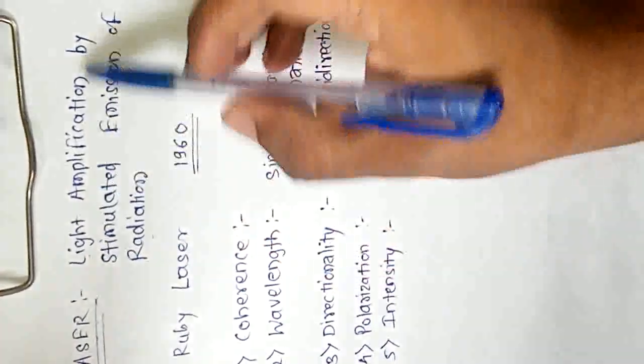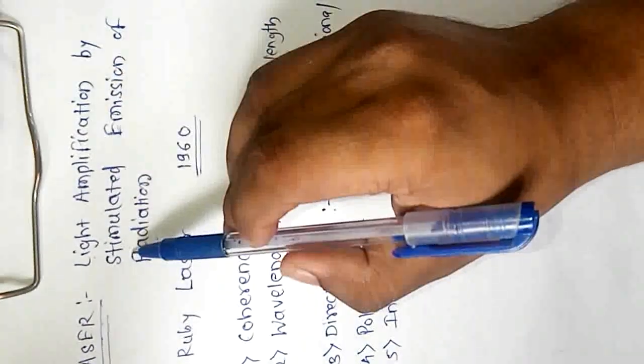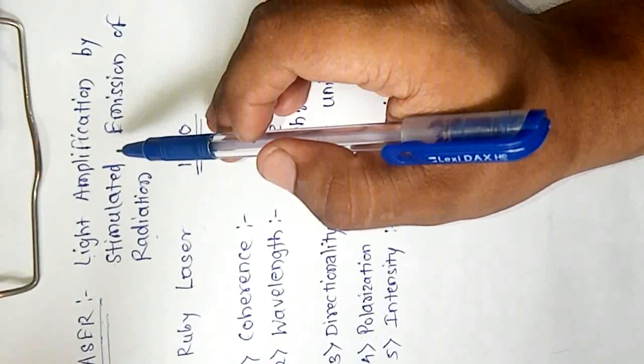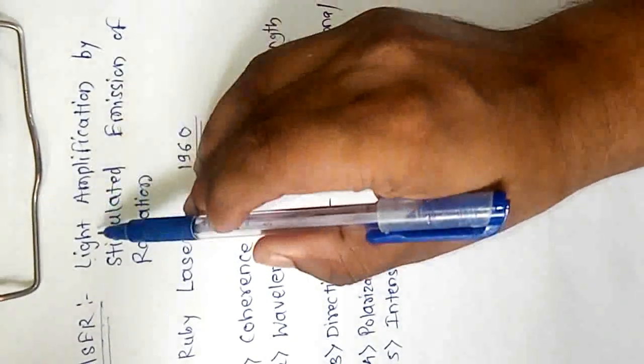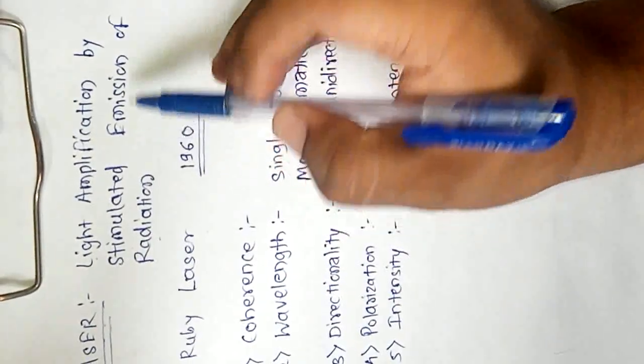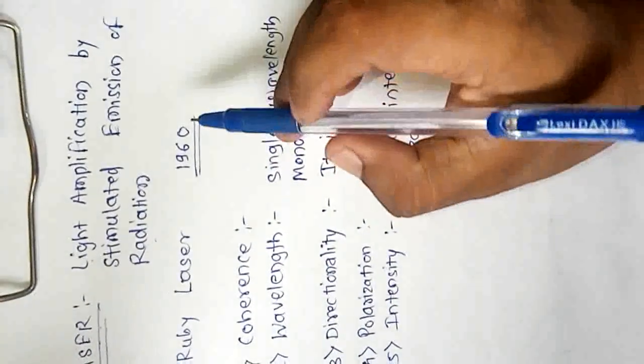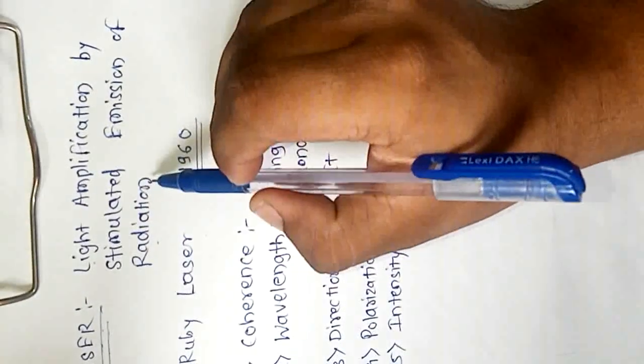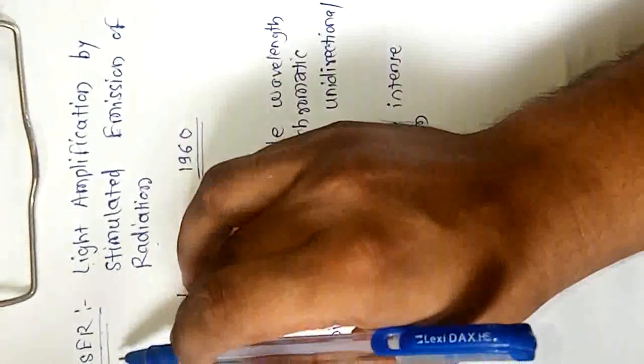The full form of laser, light amplification by stimulated emission of radiation, itself gives its meaning: there is amplification of light by the process of stimulated emission of radiation. That is, stimulated emission of radiation is the basic principle of laser.